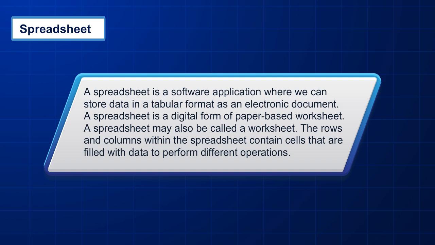Spreadsheet. A spreadsheet is a software application where we can store data in a tabular format as an electronic document. A spreadsheet is a digital form of paper-based worksheet. A spreadsheet may also be called a worksheet. The rows and columns within the spreadsheet contain cells that are filled with data to perform different operations.